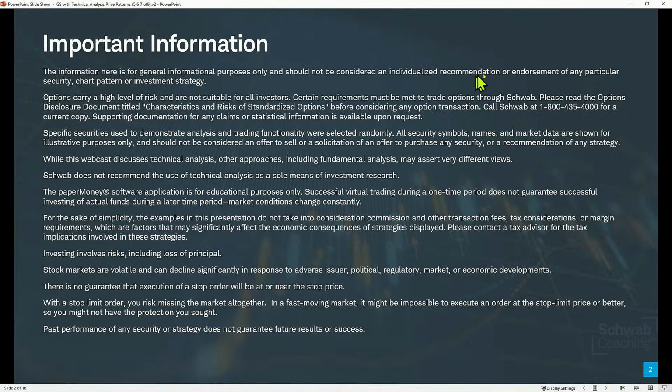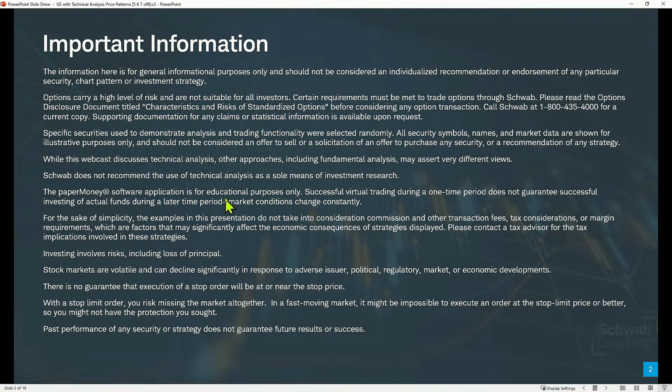Know that everything that we cover here is for general information purposes only, none of it to be construed as a recommendation of any particular chart pattern or investment strategy. Also, I'm not sure that we'll do an options trade today, but know that options carry a high level of risk and aren't suitable for all investors.